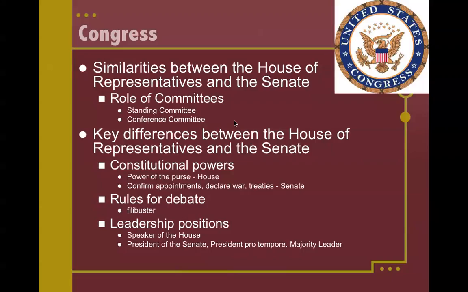The majority leader is the person who has the most power in the Senate. They are the one who has the most votes. They're the ones who are organizing what issues are going to get to the floor and making the deals. There's also a majority leader in the House of Representatives, but that person is really the Speaker of the House's sidekick. They're number 2 in control in the House, whereas the majority leader in the Senate is really the top dog.